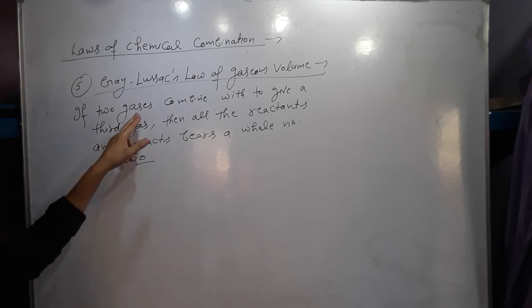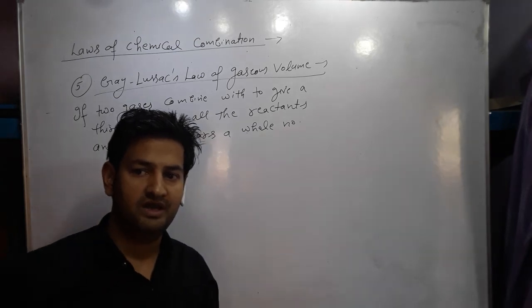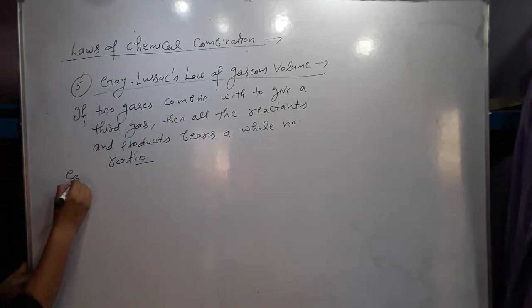It means according to this law, if any two gases combine to form a third gas, then their ratio will be a simple whole number ratio.